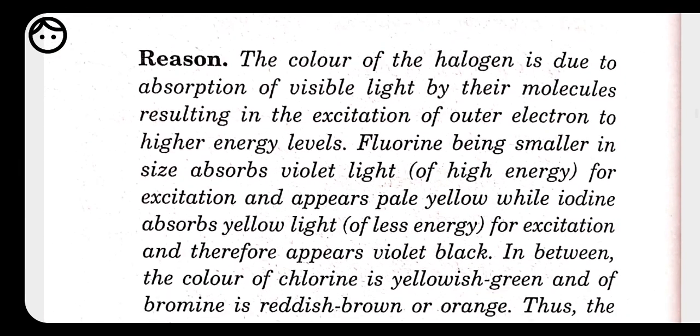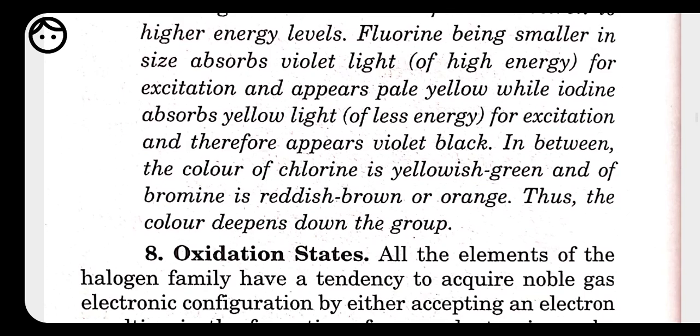The reason is also given here. The color of halogens is due to the absorption of visible light by their molecules. It results in the excitation of outer electrons to a higher energy level. Fluorine, being smaller in size, absorbs violet light and releases pale yellow, while iodine absorbs yellow light for excitation, therefore it releases violet color. So these are the reasons.